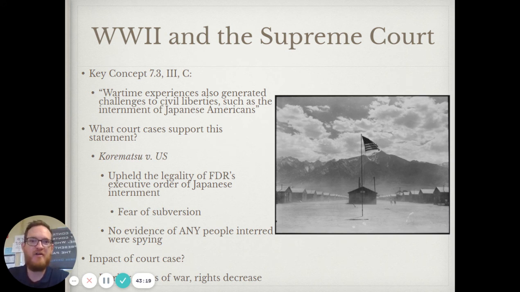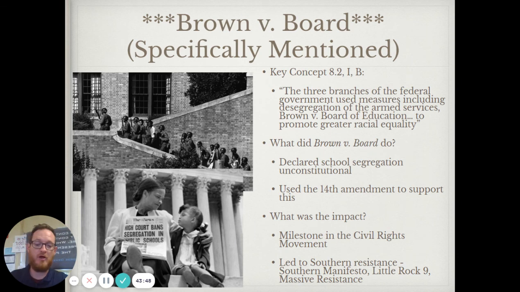And again, because of that fear that people had of the Japanese here. Again, there was no evidence of Japanese actually spying in the United States. And again, most of the people put in internment camps were actually people who had Japanese ancestry but had been here for a couple of generations already. And again, what is the impact of this case? It shows that rights can be limited during war. Thankfully, though, we have learned by this, and hopefully we don't repeat this again, but you never know because it is history.